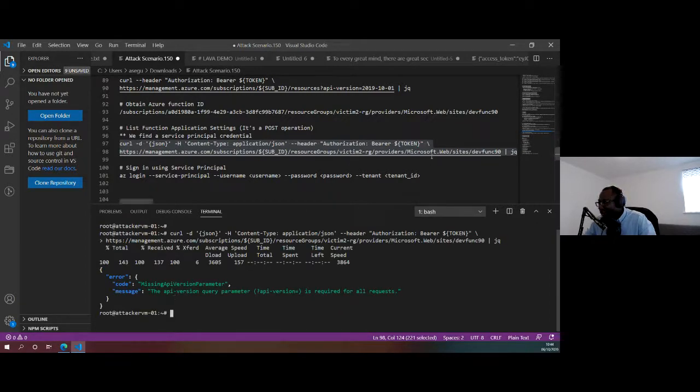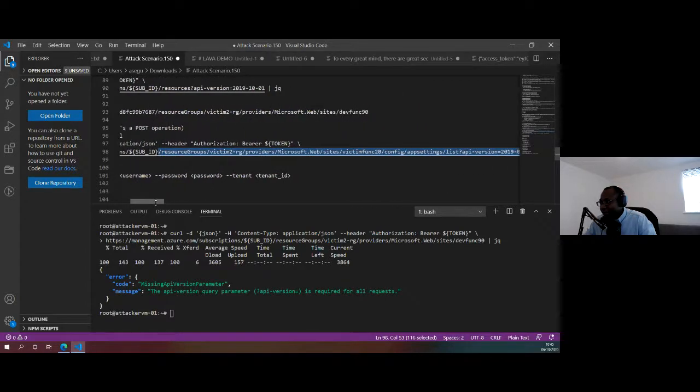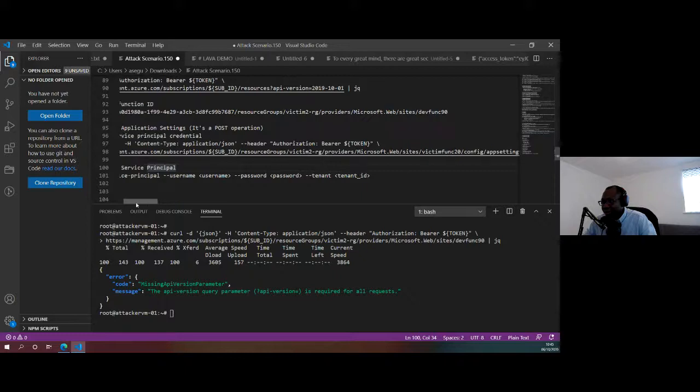So we're missing the API version. What am I missing there? We probably need to redo that. Yeah, I'm missing the API version, so I'll go redo that aspect.